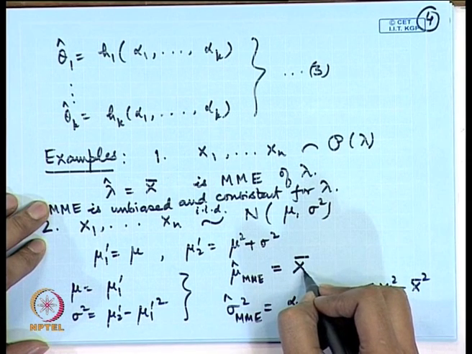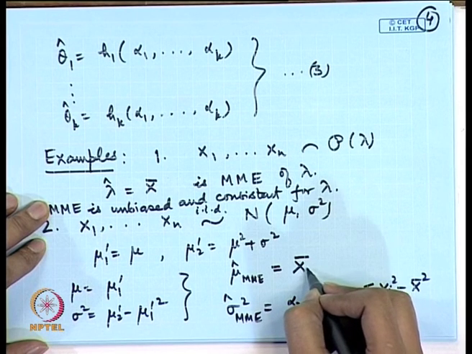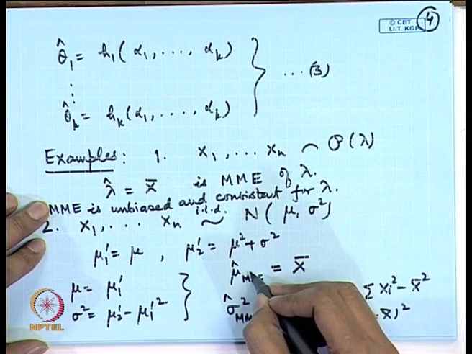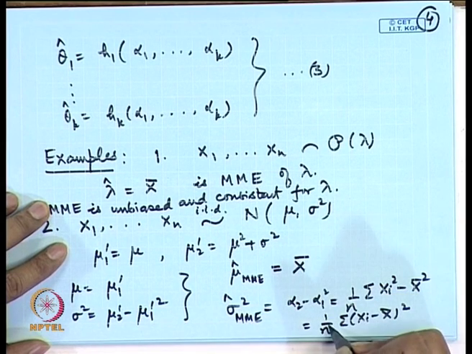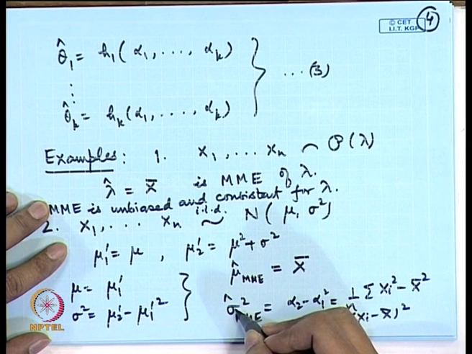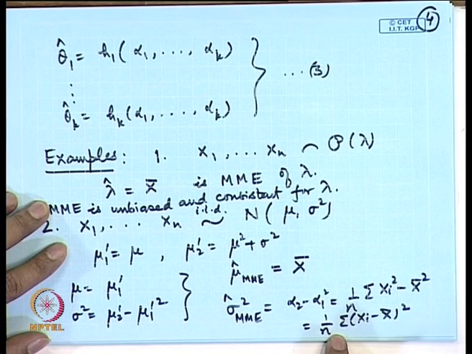Let us take up the second one, normal distribution example. Here if we are looking at x bar, then x bar is unbiased for mu and also it is consistent. However, if we look at the estimator for sigma square, you can notice here that it is not unbiased. However, it will remain consistent because it is actually n minus 1 by n s square.